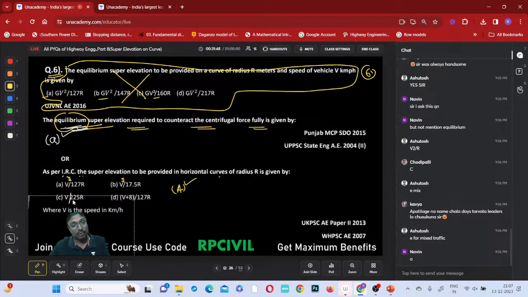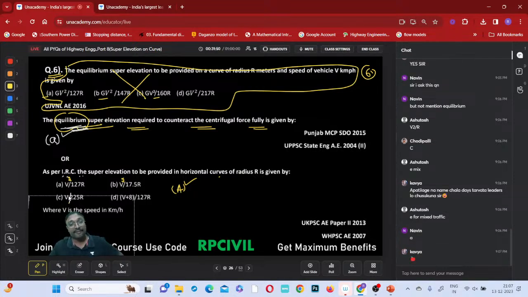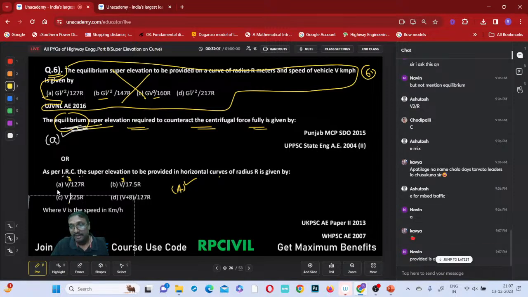Suppose if V square by 225 is given, then you have to select V square by 225 as the correct one. If V square by 225 is not there, then only we have to select V square by 127. Understood now? The value provided is always either with respect to mixed traffic or E maximum. Any one of these two will come. If the mixed traffic superelevation is lesser than or equal to E maximum, we use that. If greater than E maximum, we restrict it to E maximum. Got it now? Shall I move to the next question?